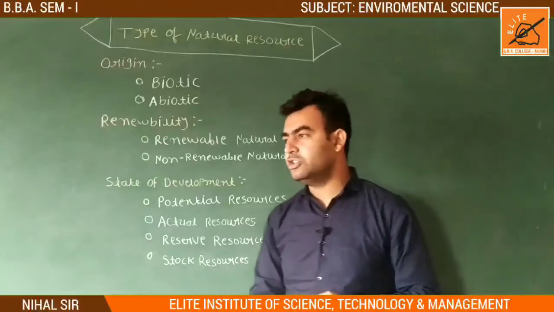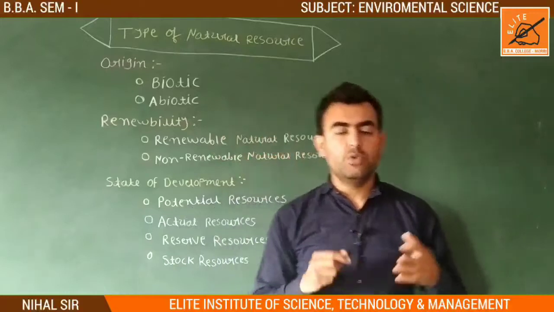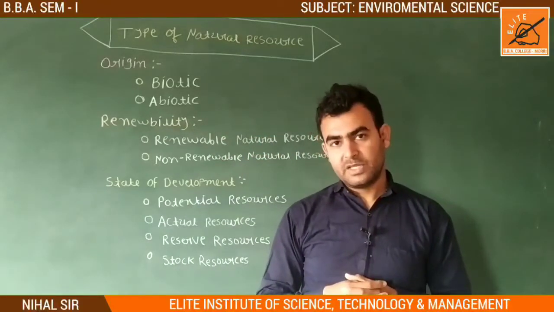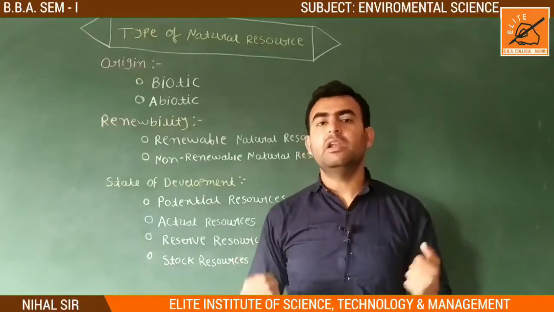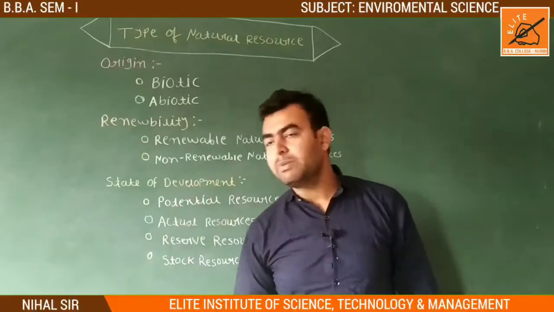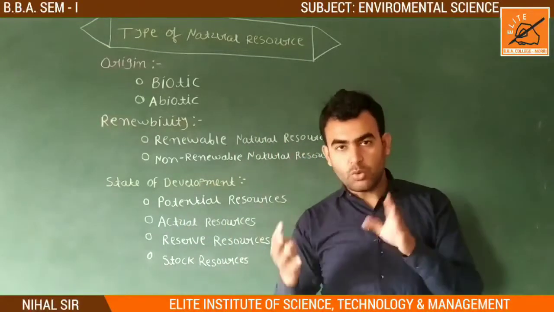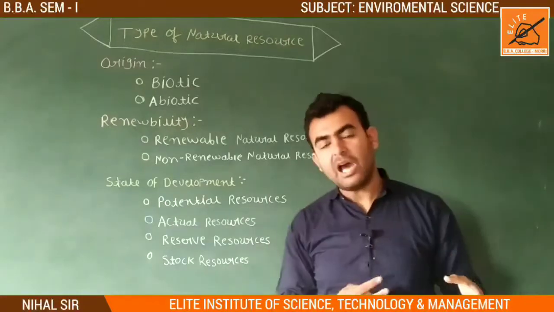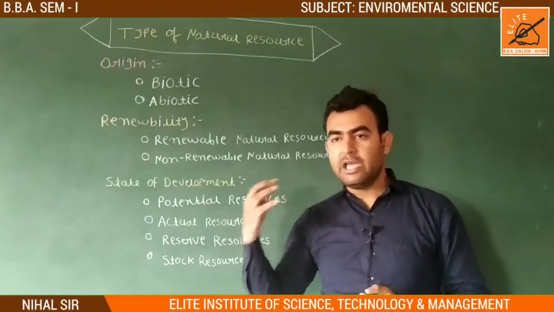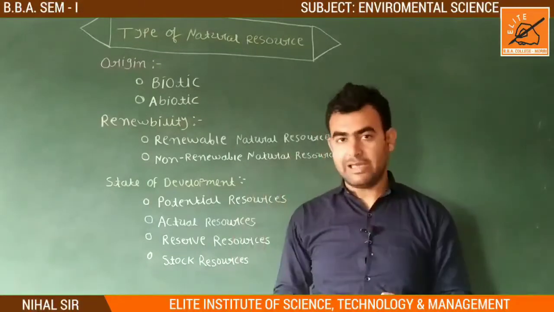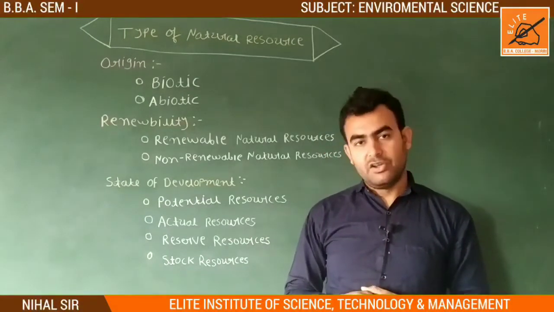Then abiotic natural resources. All the natural resources which are not living come under abiotic natural resources. They have no life, like our planet, air, water, sunlight. These are all necessary for us, necessary for all living organisms, but they have no life. They give life, but they have no life. They come under abiotic natural resources.